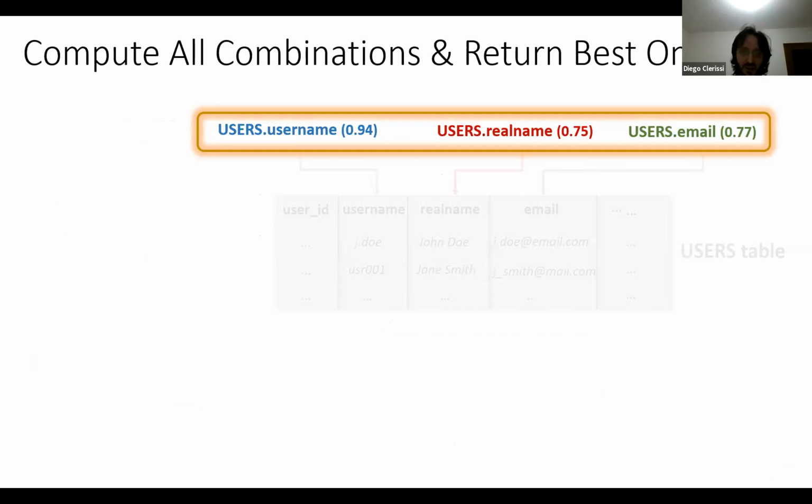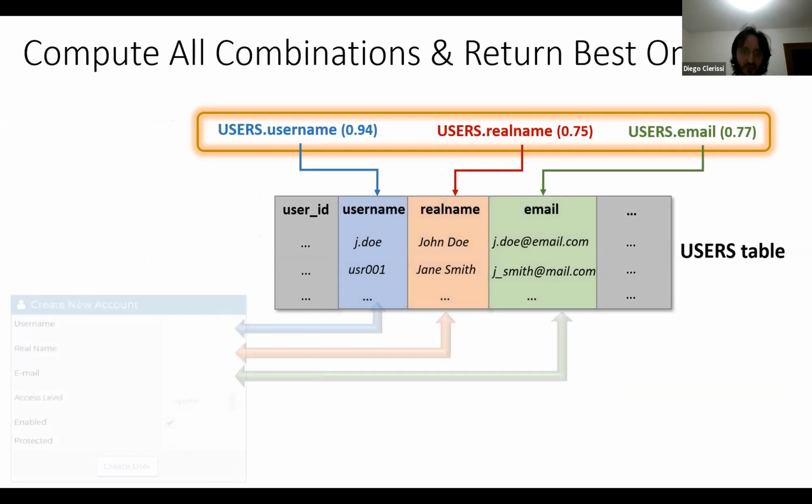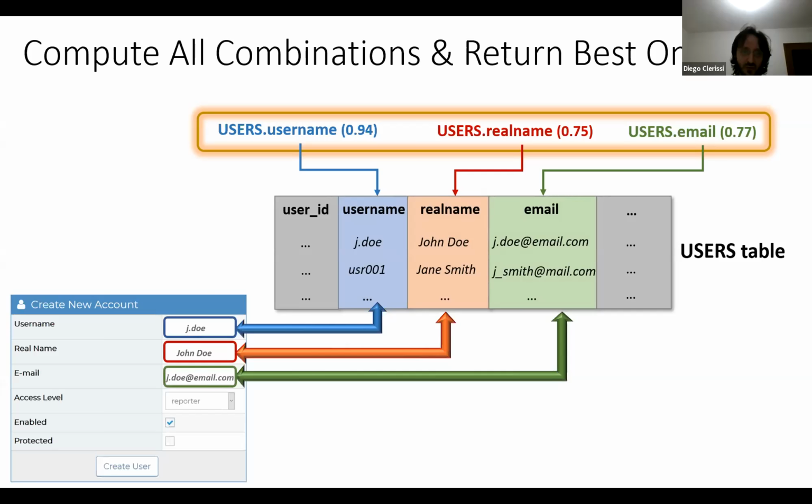So it will point basically to columns that in this case belong to just a single table. These three columns will help to extract the records that will be used for exercising the forms. And since these data come from the database, it is reasonable to think that they should pass the constraints of the application.